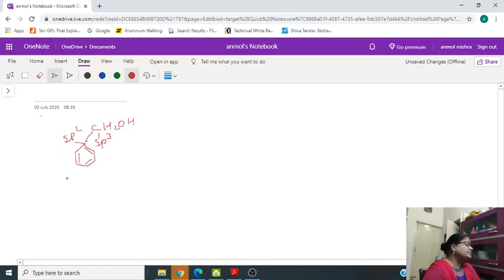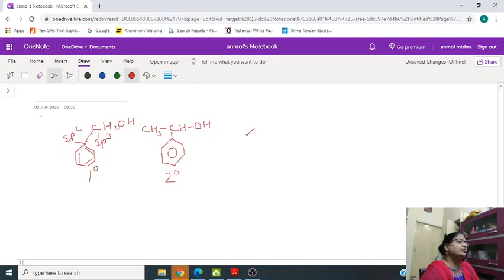Now this benzylic alcohol is again of three types. Primary means to this sp3 carbon one benzene ring is attached. If one alkyl group and one benzyl group are present, then it is called secondary benzylic alcohol.